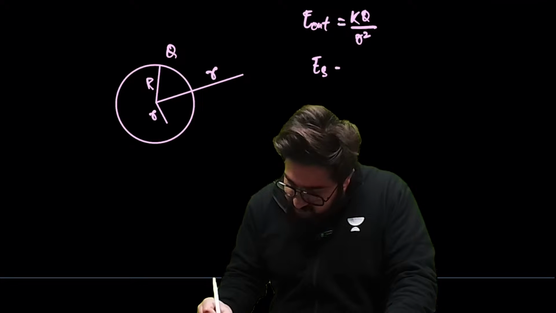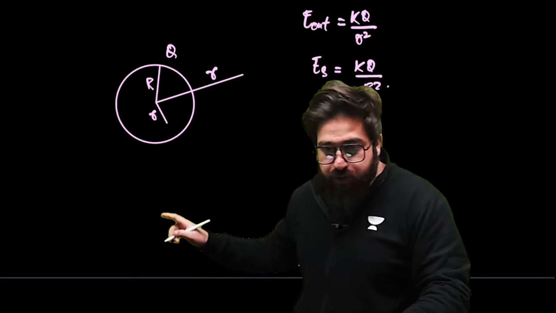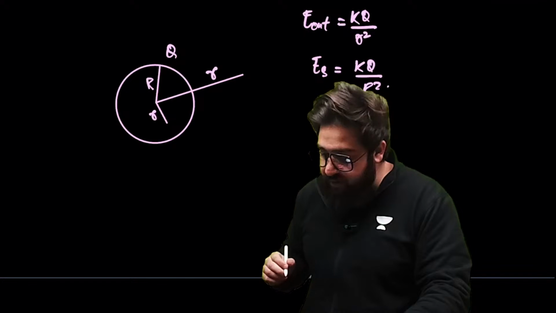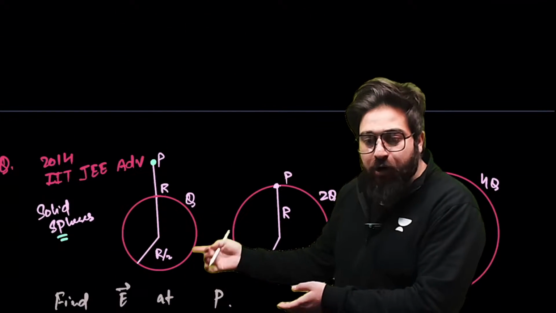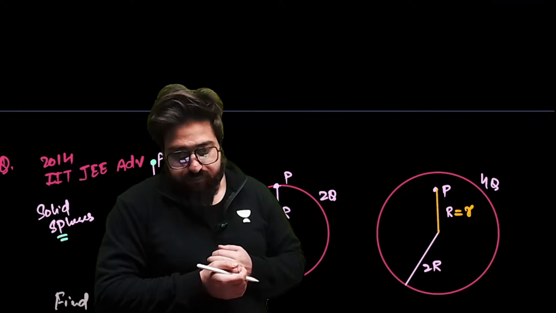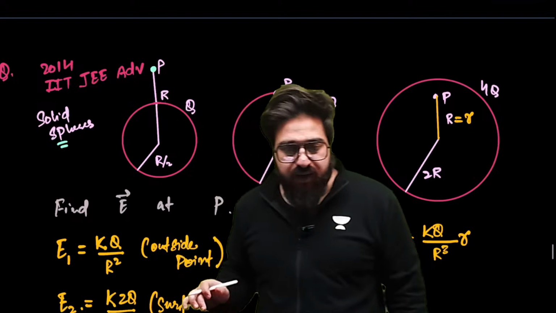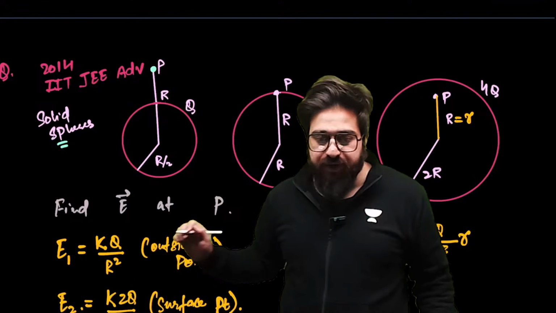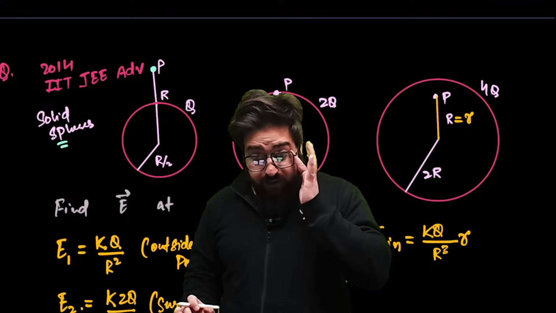Electric field on the surface is kq divided by capital R square, because on the surface small r is equal to capital R. Now in this case small r is equal to capital R only, because that lies outside. Is this clear now? That's why I took capital R square over here. Is this clear?